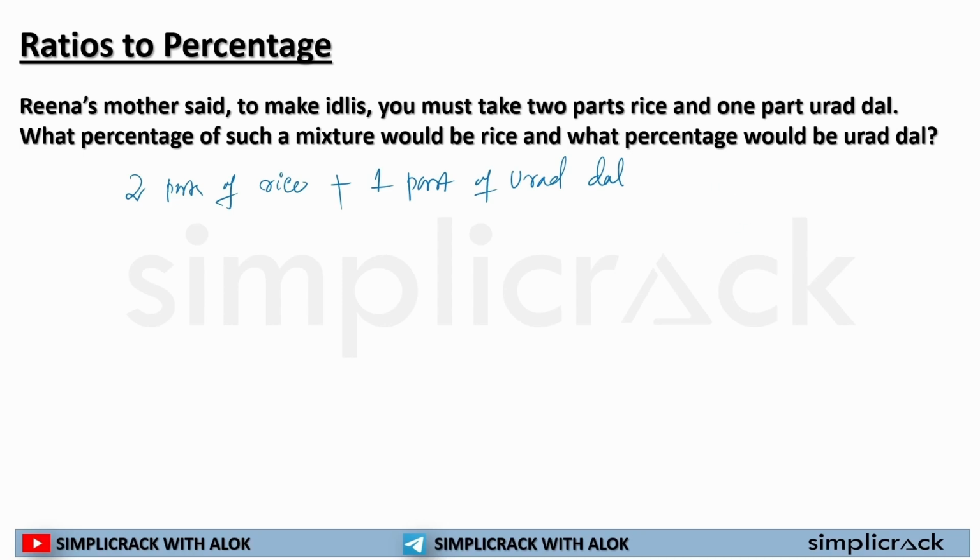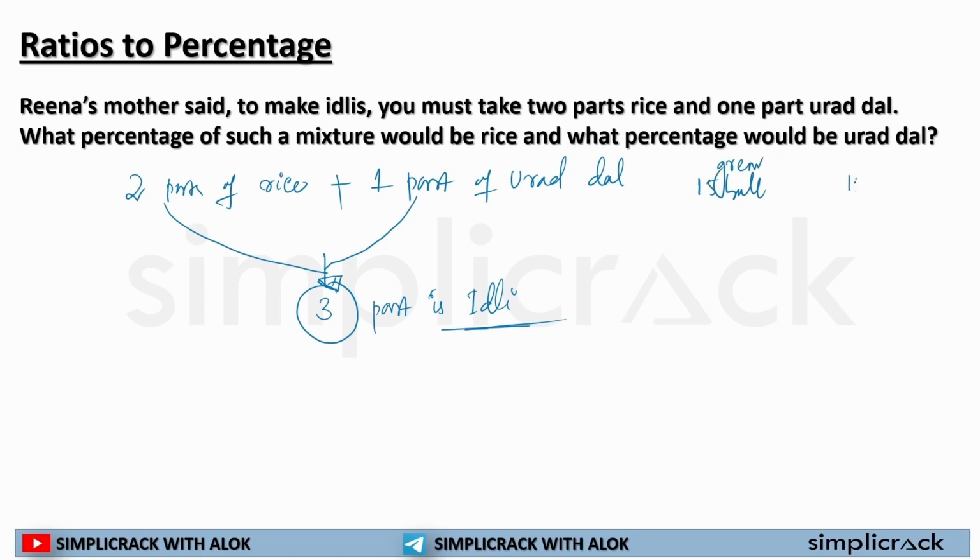See what I am doing? I am taking 2 parts of rice, I am taking 1 part of urad dal, and I am making idlis. 2 plus 1 is what? 3. So 3 parts is idli. Are you getting my point? So I have 15 green balls and I have 10 red balls. If I'm asked how many balls do I have, what will I do?